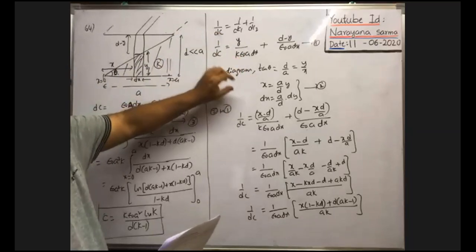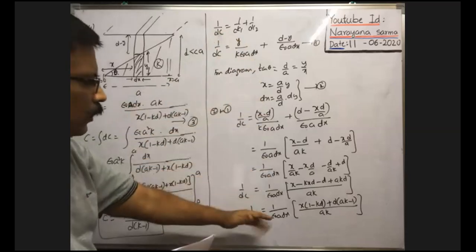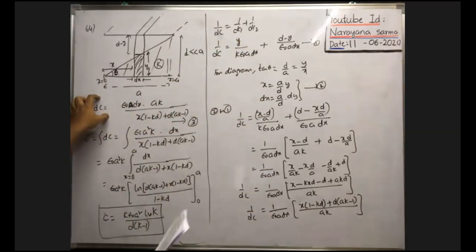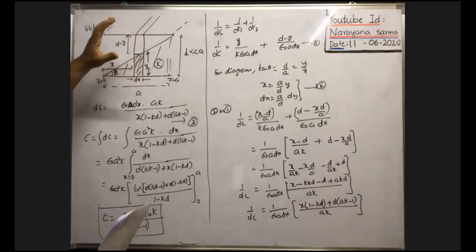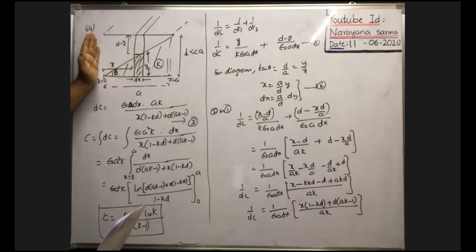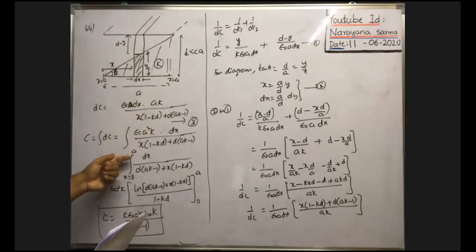Okay, therefore from this I have substituted the values, then simplification gives like this, then dc I have written. It is the effective capacitance of this elemental capacitor. This type of elements can be imagined from x equal 0 to x equal to a, no? Then you integrate between the limits x equal 0 to x equal to a. Then you simplify them, you will get like this. Okay, in this way you will get.